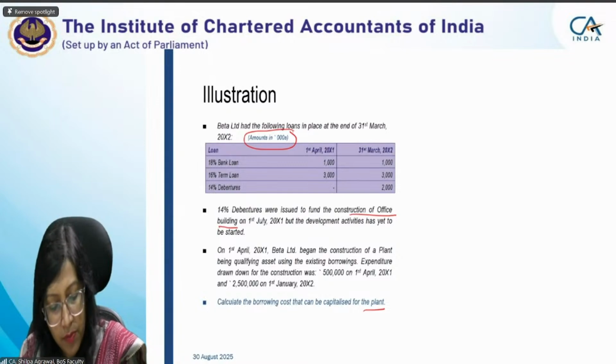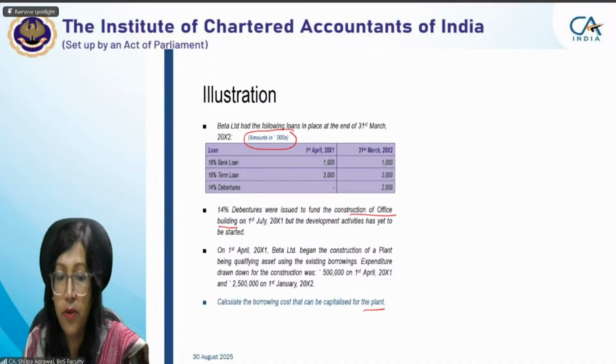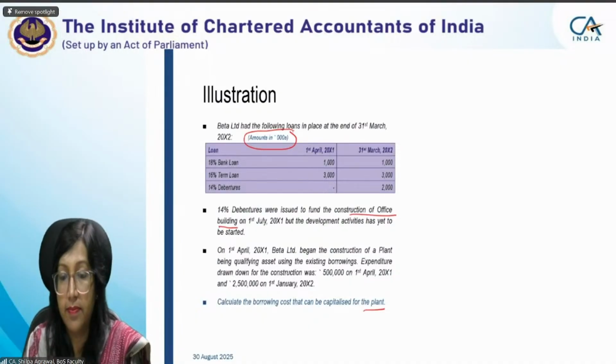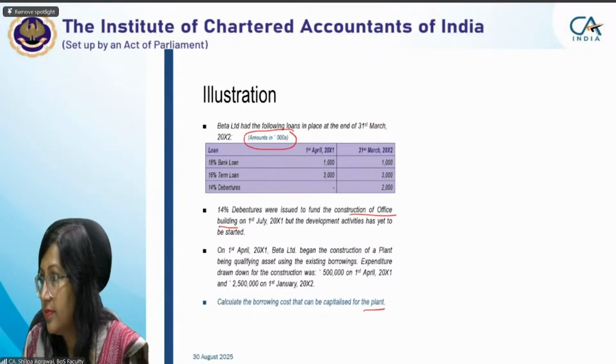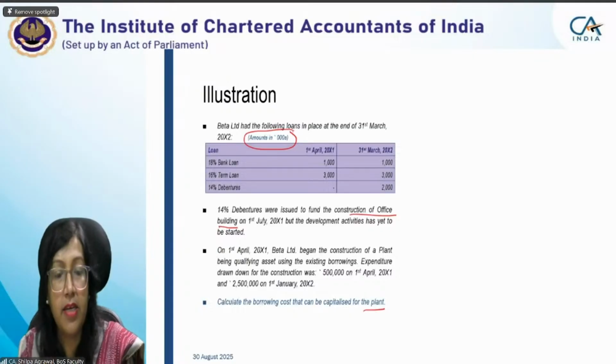So what should be done here? I just want to understand what borrowings we should consider. Should we consider all the three borrowings or only two borrowings? Only two borrowings, ma'am. The 18% bank loan and the 16% term loan only are to be considered for this. Very good, Saminathan. Very good.